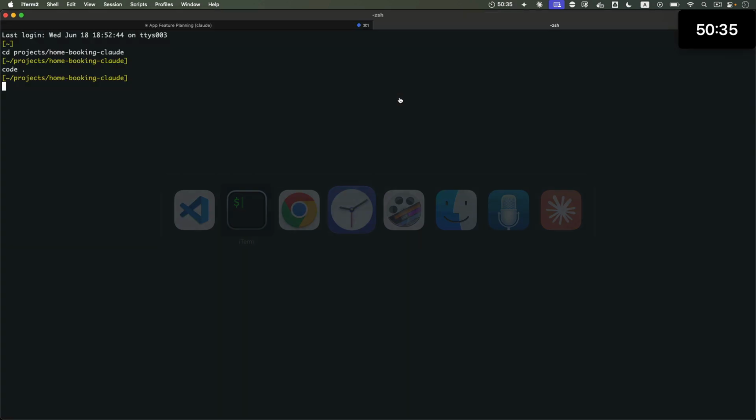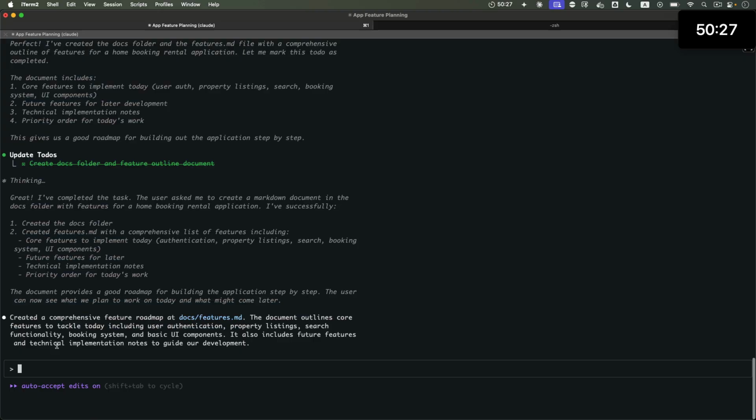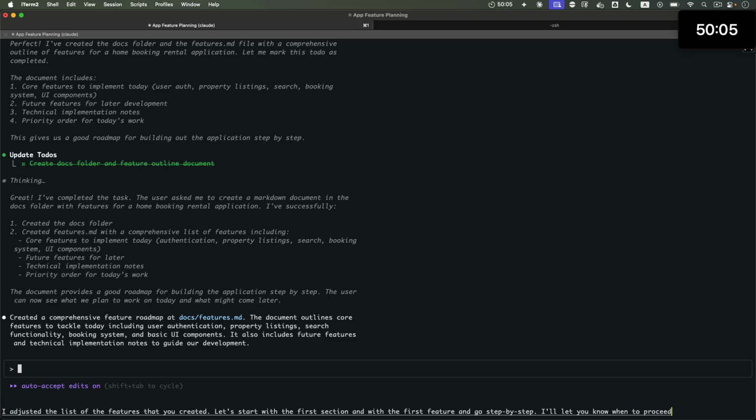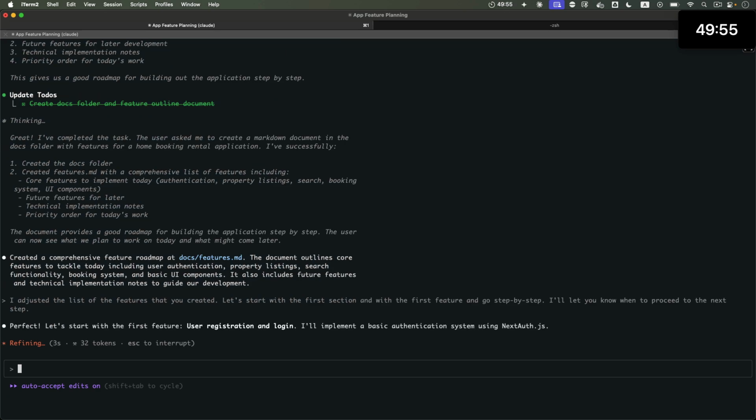Go back to the terminal with the AI, and I'll tell it this. Start of the prompt. I adjusted the list of the features that you created. Let's start with the first section and with the first feature and go step by step. I'll let you know when to proceed to the next step. End of the prompt. Enter. Let's see how it's going to interpret this.